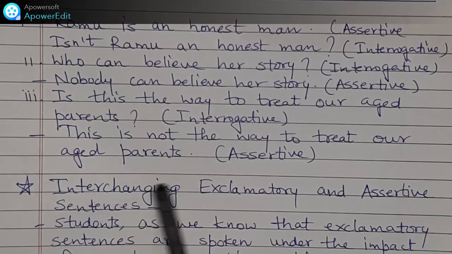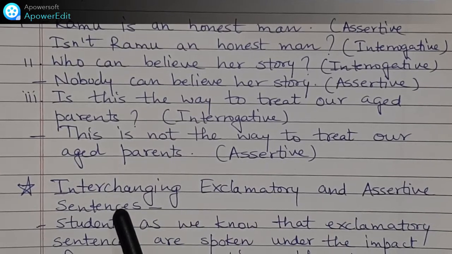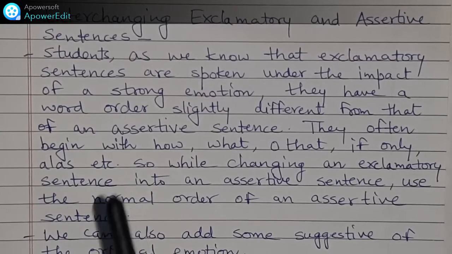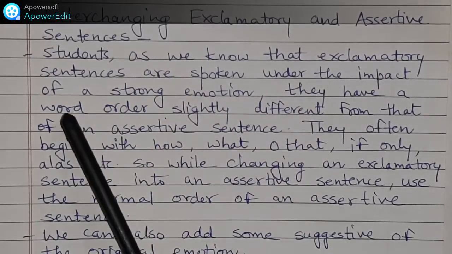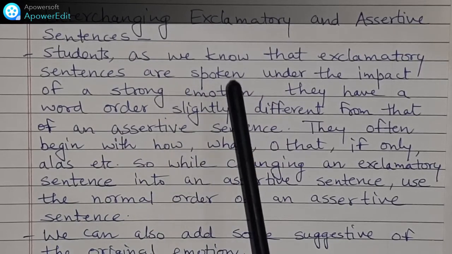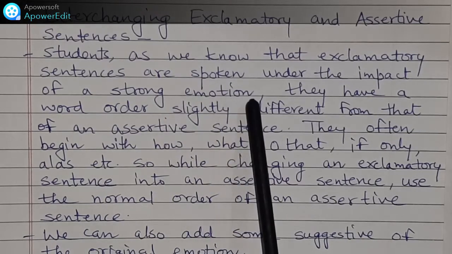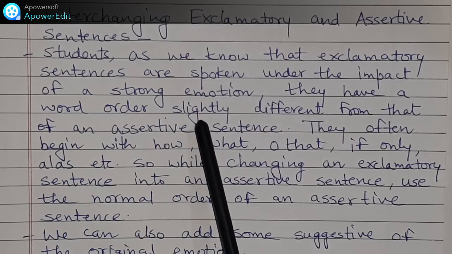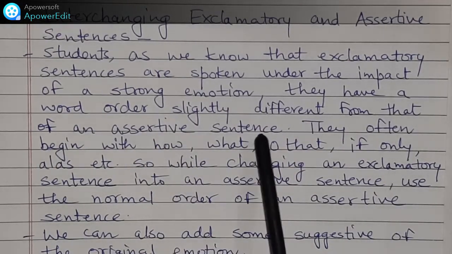So students, now we will do interchanging exclamatory and assertive sentences. As we know, exclamatory sentences are spoken under the impact of a strong emotion. They have a word order slightly different from that of an assertive sentence.